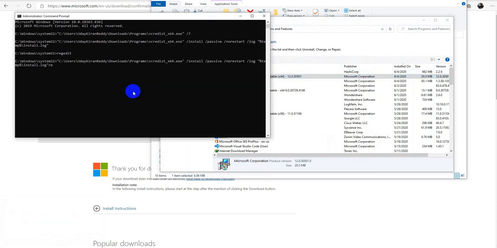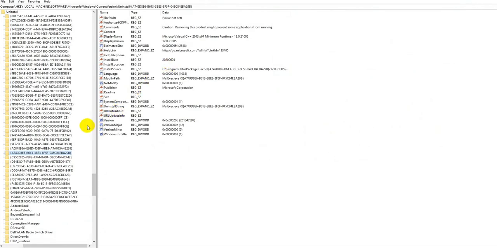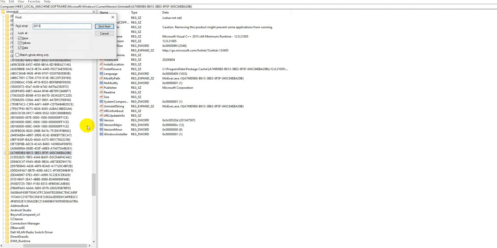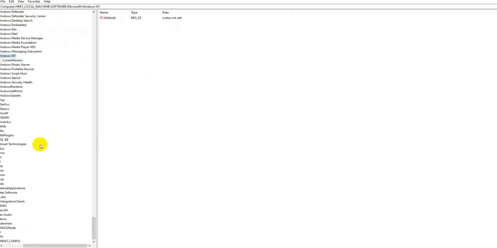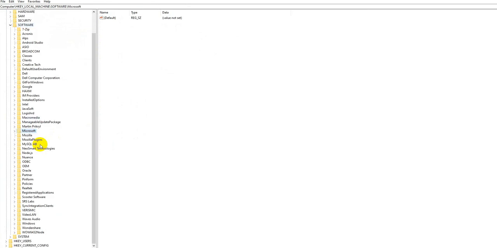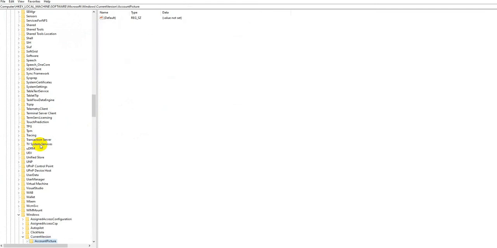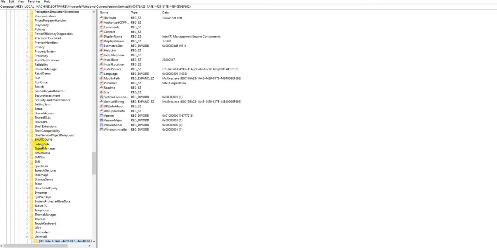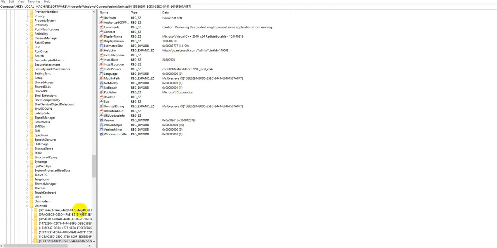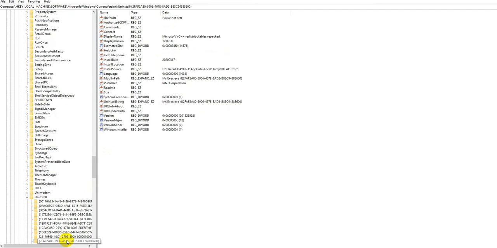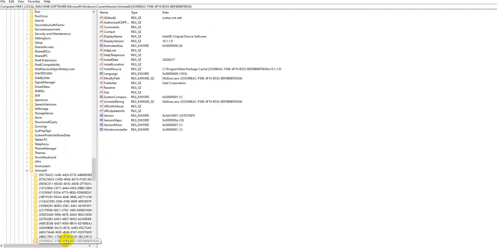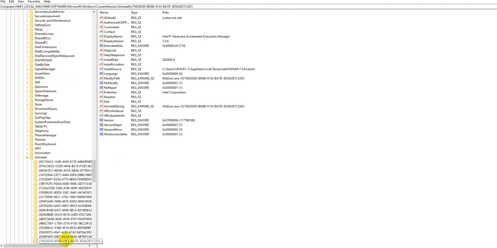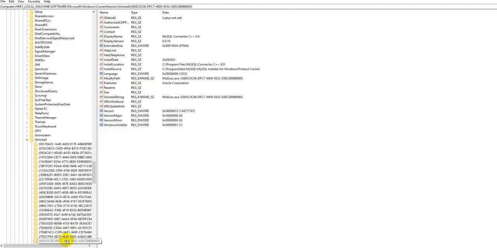Redistributable x64. Minimum runtime. See, this is 2010. 2008. 2019.